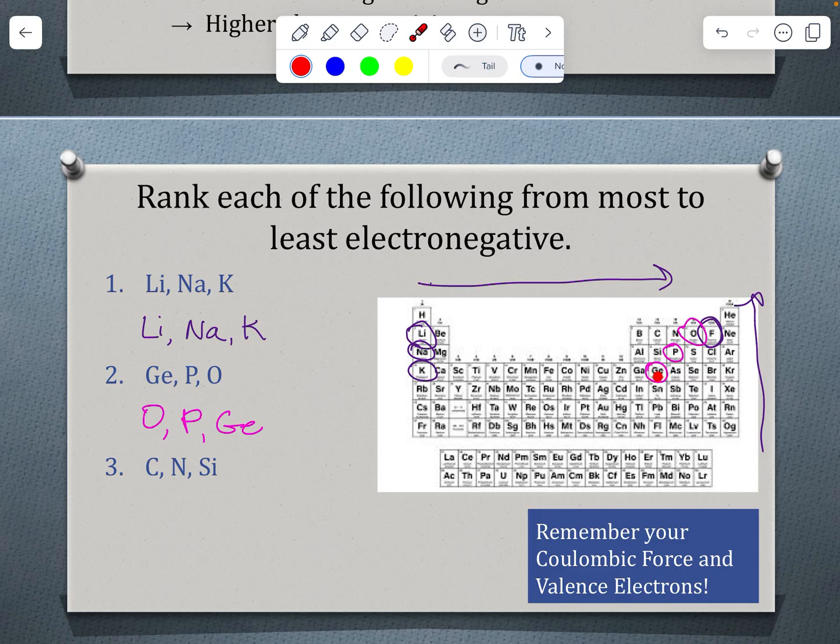Its electrons are farthest from the nucleus, so the Coulombic force is less, and it will attract other electrons less. And then lastly, carbon, nitrogen, and silicon. Silicon is in the highest energy level, so it's going to be the least electronegative. Nitrogen is going to be my most electronegative because it has the most protons in that energy level with carbon, and carbon would be in the middle.